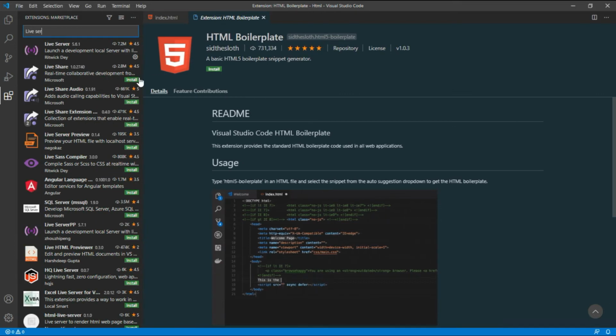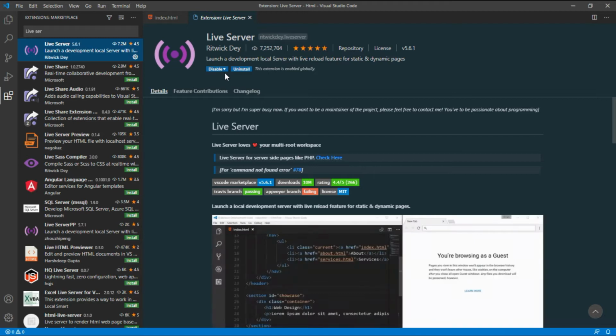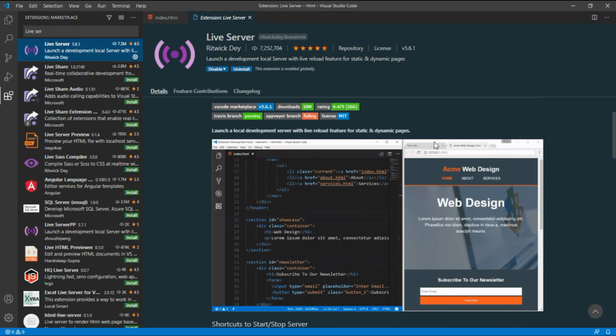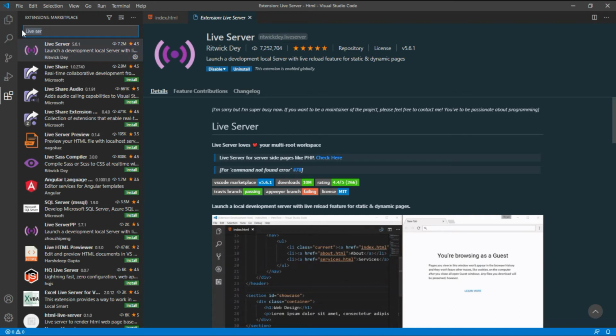Click on this one and install. So when you save your code, it will reload your web page. You don't need to reload the page all the time. It will automatically reload your page when you save the code.